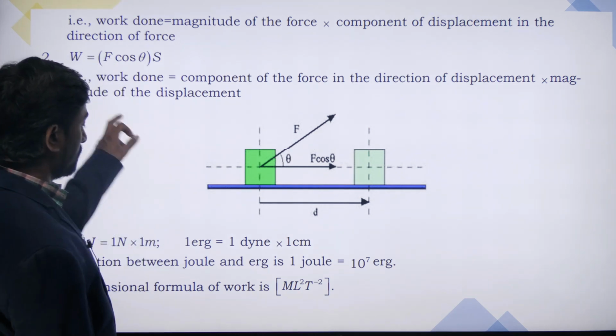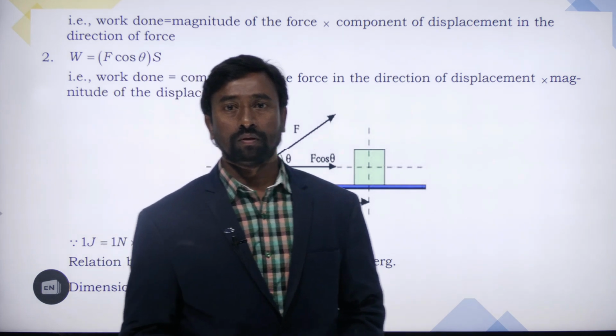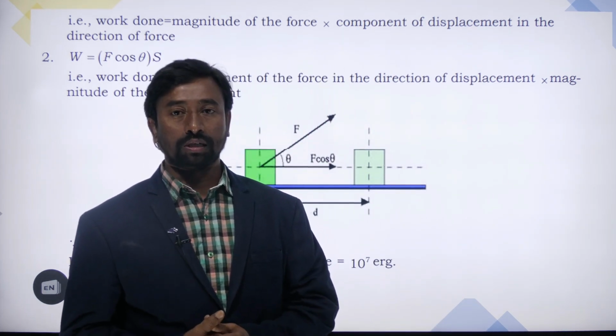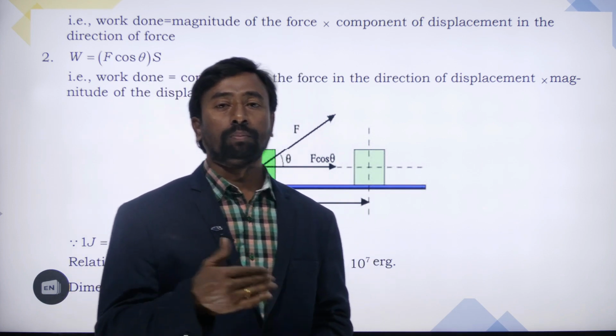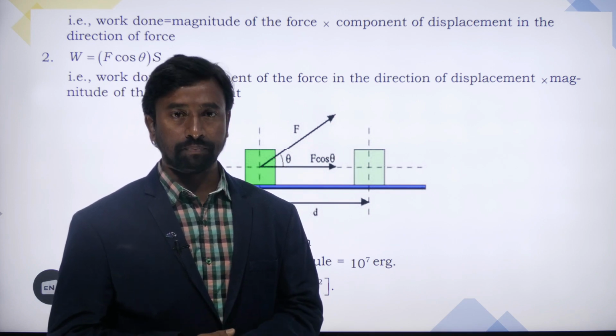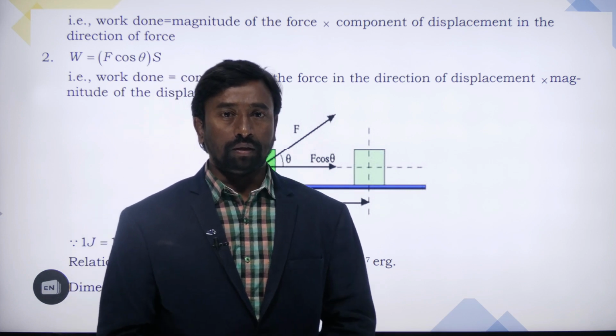Next, we got the formula of work done, which is Fs cos theta. Then when this work done will be maximum or minimum, and what are the types of work we will have, we can see later.